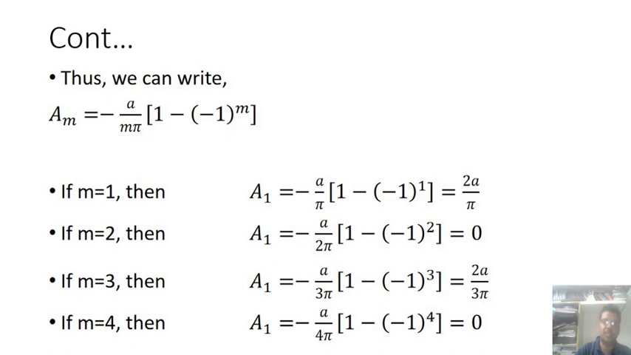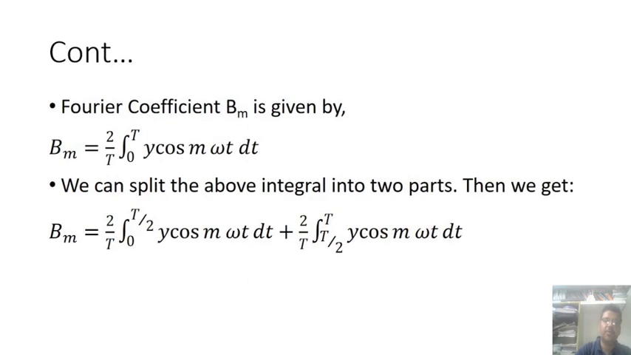So in the odd and even numbers, the amplitude of a wave function will vary in the Fourier coefficients. Similarly, the Fourier coefficient Bm is given by Bm equals 2 by T integration from 0 to T of y cos m omega t dt.